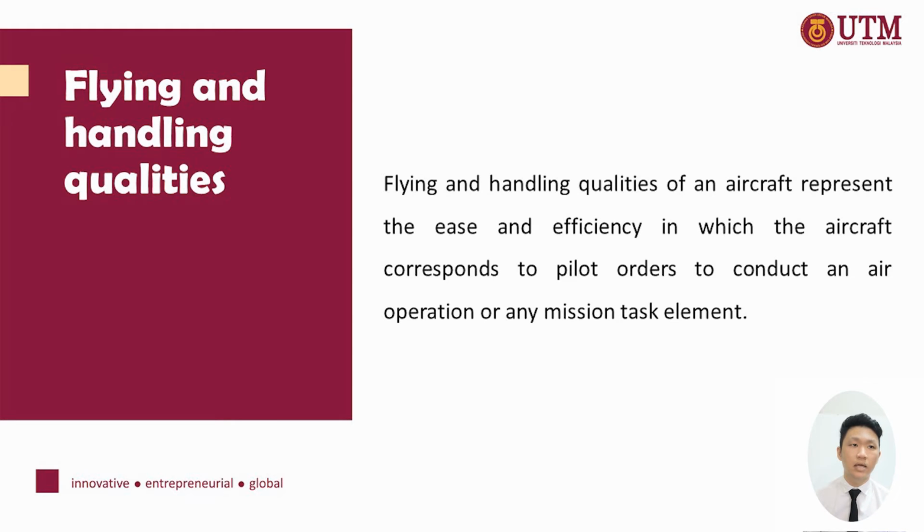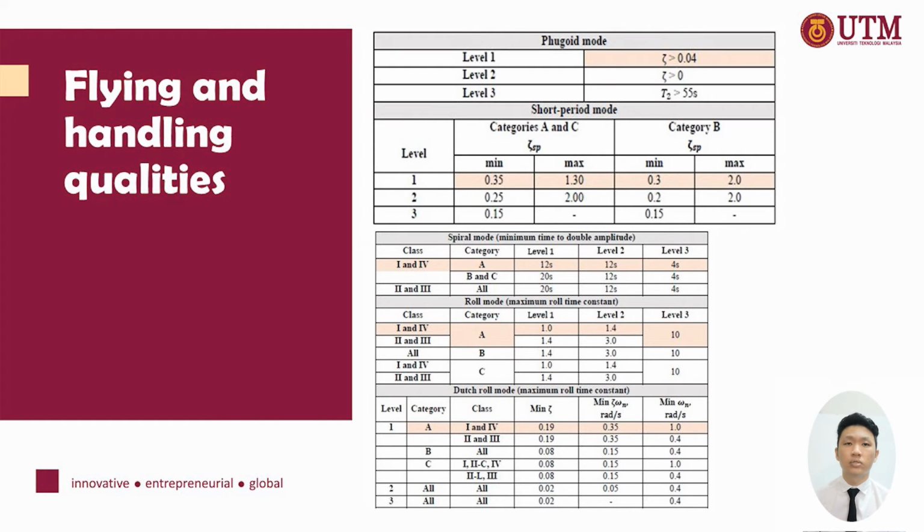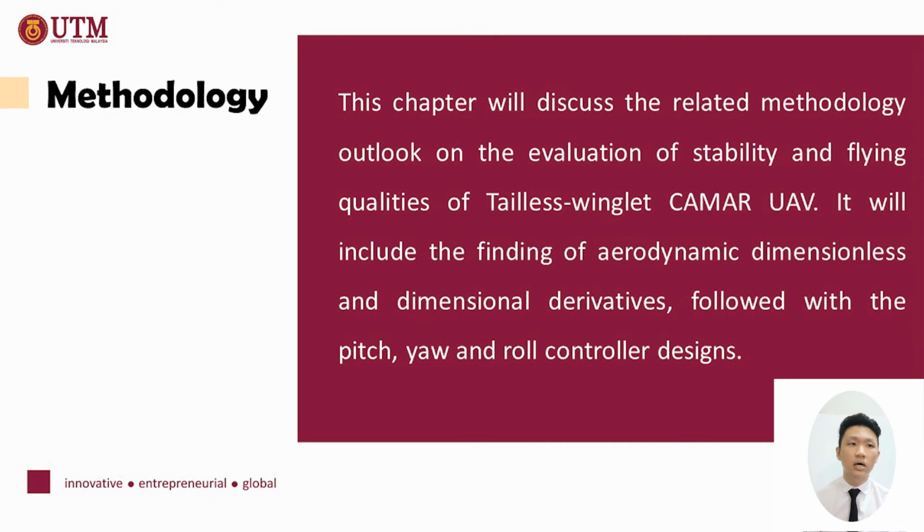Flying and handling quality. Flying and handling quality of an aircraft represents the ease and efficiency with which the aircraft responds to pilot orders to conduct the air operation or any mission task element. Let us look into the table of flying and handling quality. These two tables show the minimum requirement of damping ratio or time constant in order to fly in level 1 of flying quality. Next, let us look into the methodology.